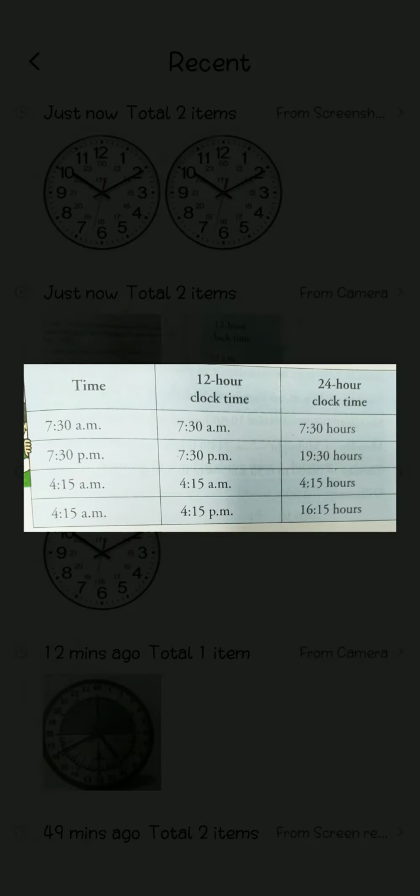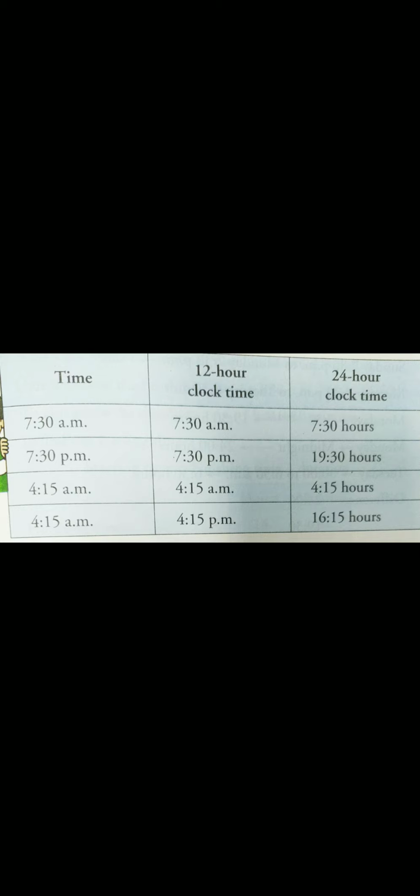Now let me tell you how we'll see the time according to the 12-hour clock. It is in your book also. Time is 7:30 a.m. According to the 12-hour clock time, it's 7:30 a.m. as it is same.